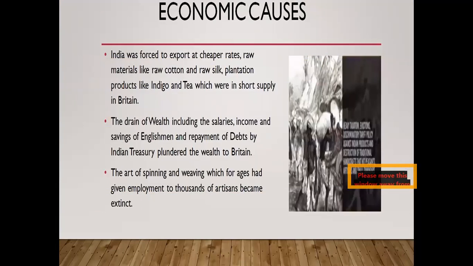Economic causes. Indians were forced to export at cheaper rates raw materials like raw cotton and raw silk, and plantation products like indigo and tea, which were in short supply in Britain. The drainage of wealth included the salary, income, and savings of Englishmen and the repayment of debts by the Indian treasury, which plundered the wealth of India for Britain. The art of spinning and weaving, which for ages had given employment to thousands of artisans, became extinct.